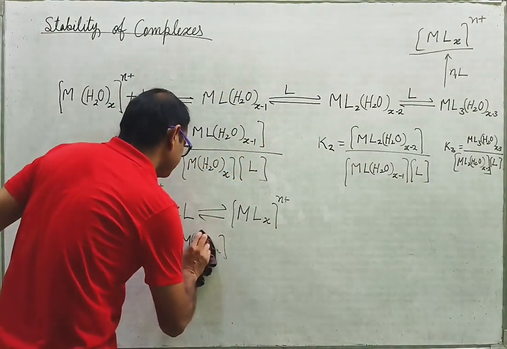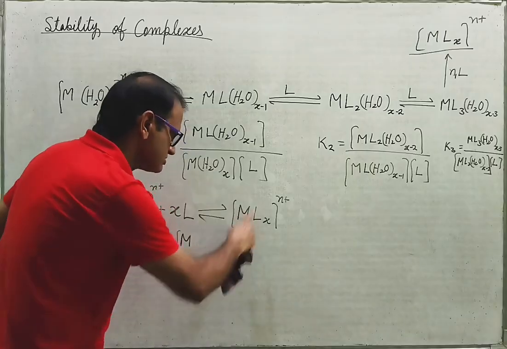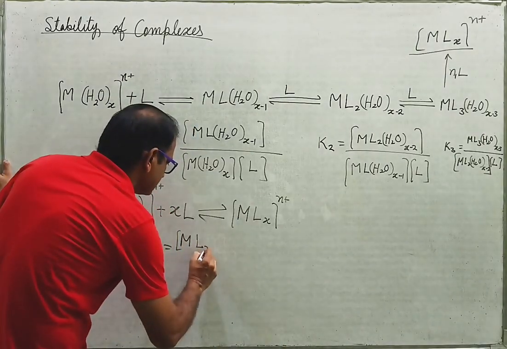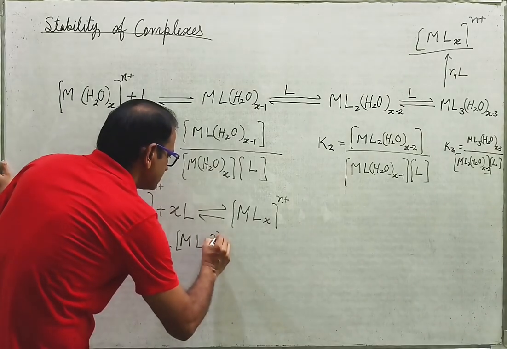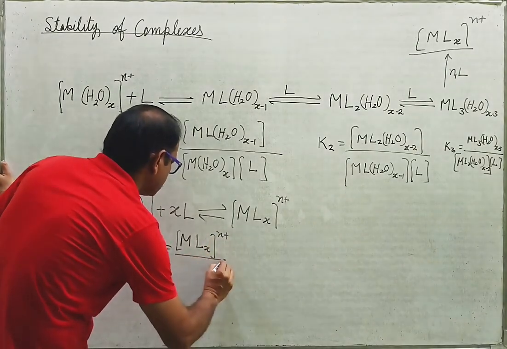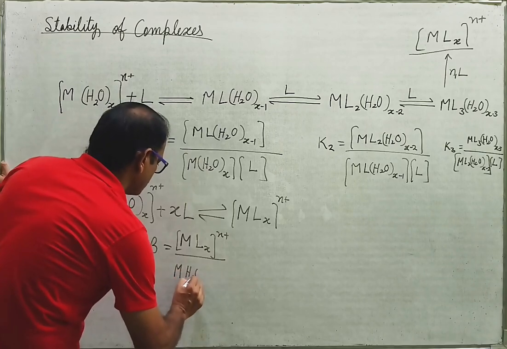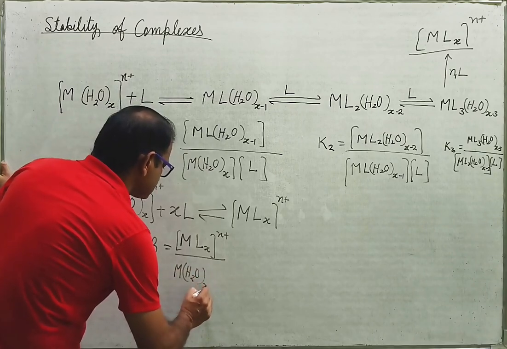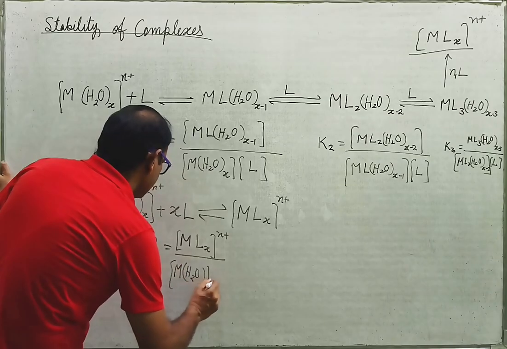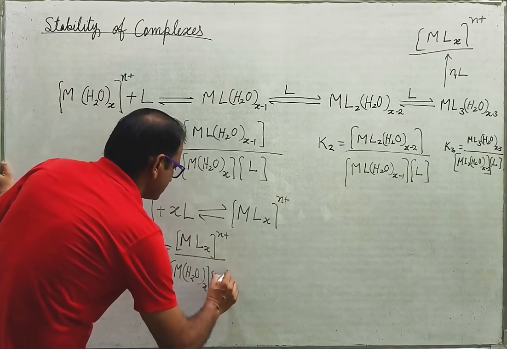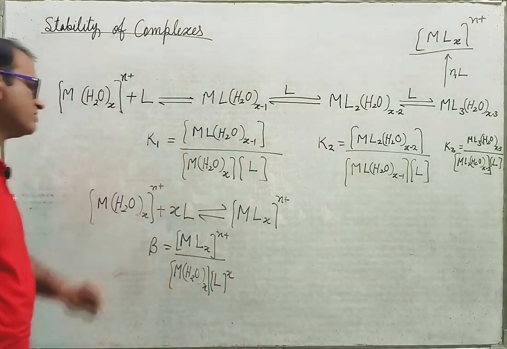MLX, not MH2OX, because the product is MLX^(n+), formed from M(H2O)x and L raised to power x, of course, with x number of ligands.